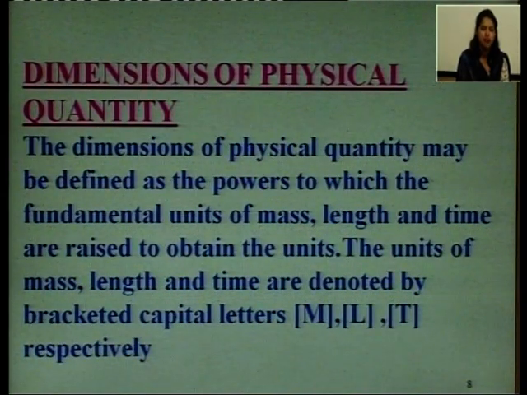The units of mass, length and time are denoted by bracketed capital letters, that is capital M, capital L, capital T respectively. So, what are the dimensions? Dimensions are the powers to which the fundamental units of mass, length and time are raised to obtain the units. And we write these in terms of capital M, capital L and capital T.